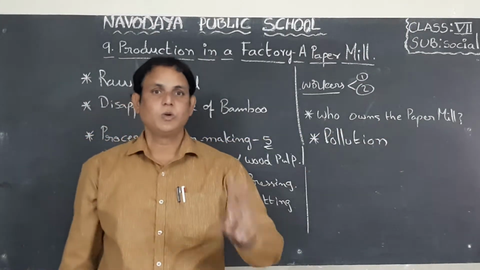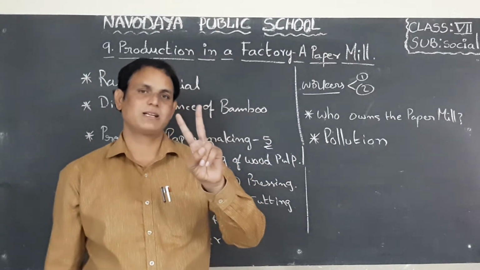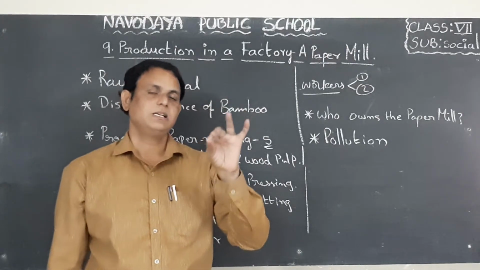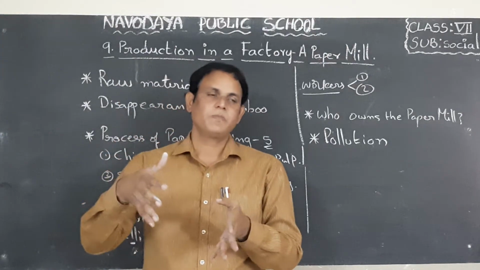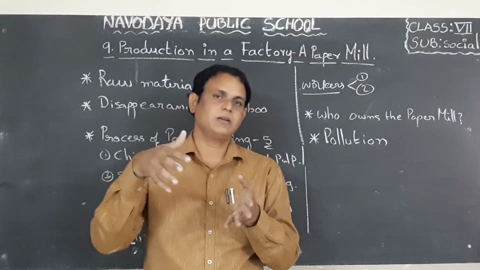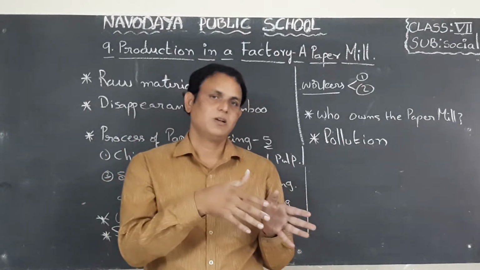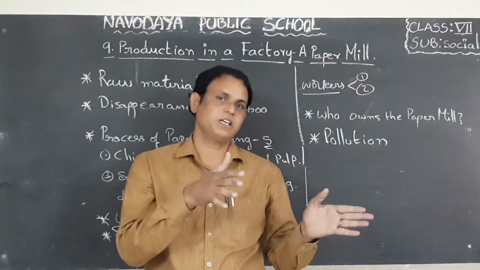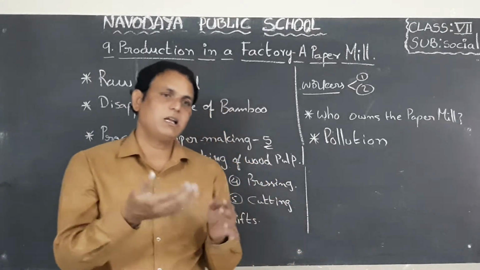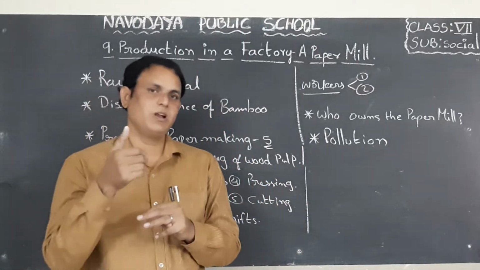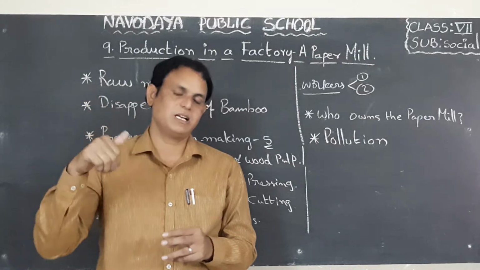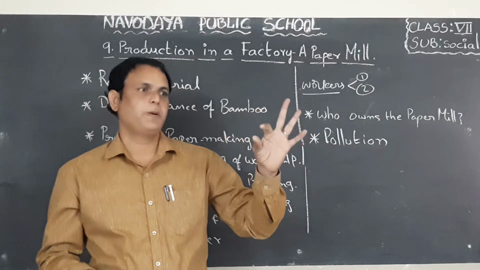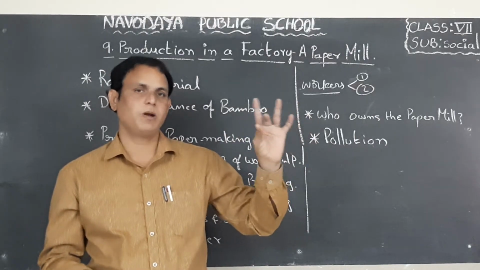Next, two types of paper mill owners are there. First one is private, second one is government, that means public. In some areas, government alone is supervising, conducting and organizing some paper mills. So they will supervise each and every stage of the paper, and finally they are getting profit. This profit will go to the concerned government, whether it is state government or central government. Okay children, so that is about private paper mills and public or government paper mills.